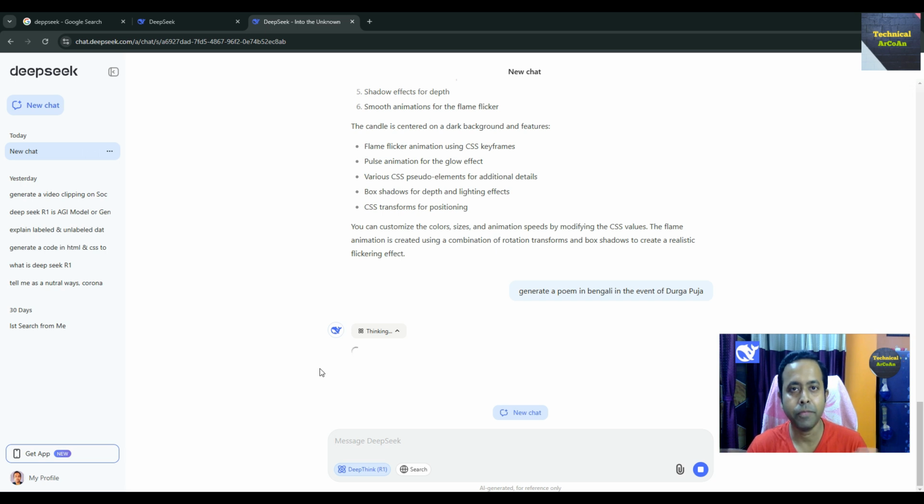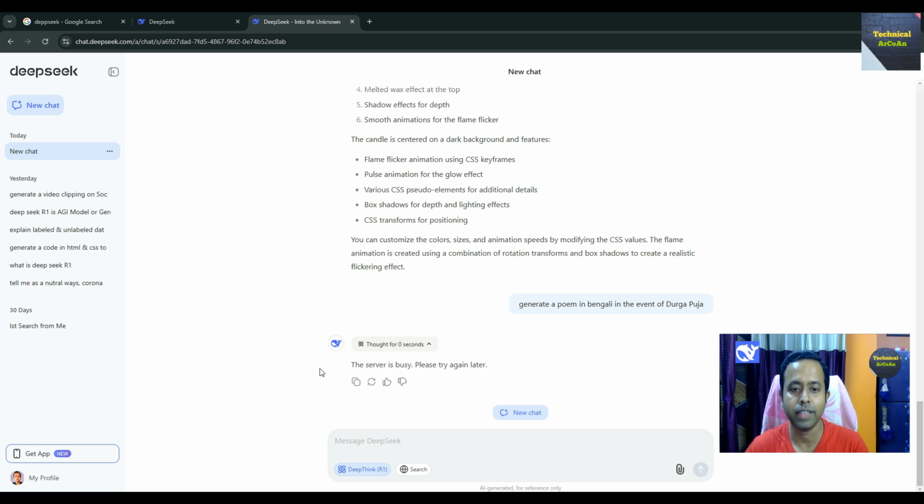Because it is free, it will take some time, and sometimes maybe the server is busy. This type of message is also shown here. Okay, so I deselect this, yes, server is busy, so we select this prompt again and paste it here, deselect it, select DeepSeek R1, and then we press enter.